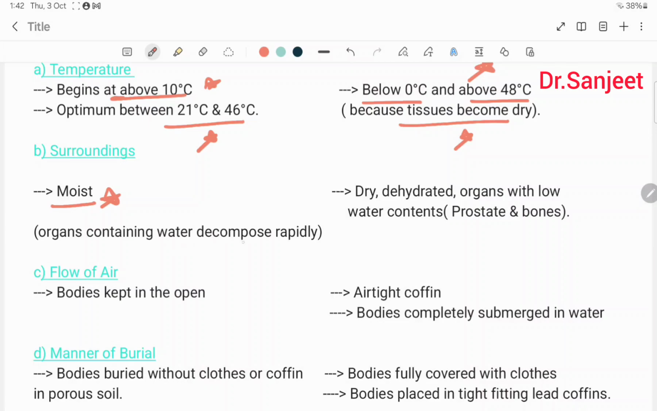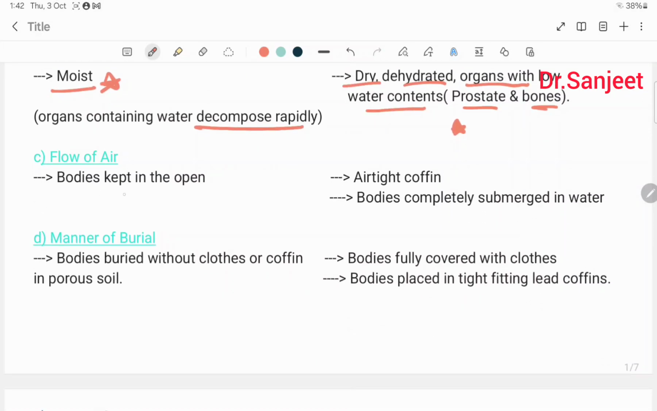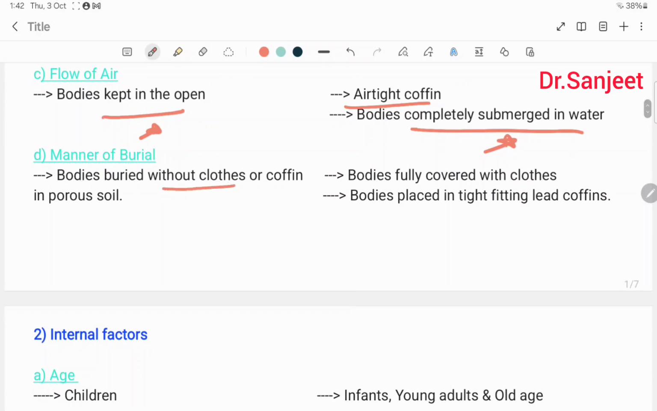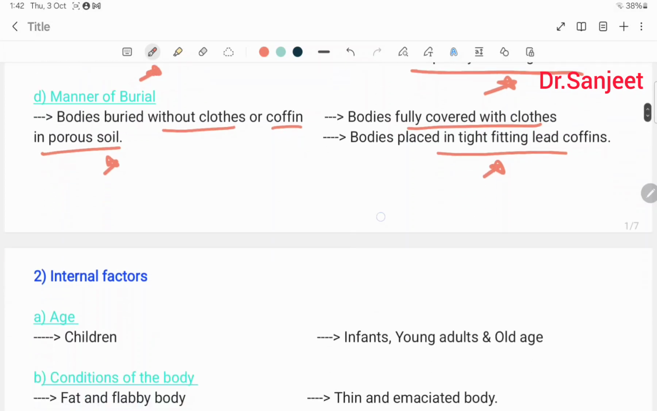Organs containing water decompose rapidly. Dry, dehydrated organs and organs with low water content like prostate or bone retard decomposition. Then flow of air. If the body is kept in the open, it promotes putrefaction, but an airtight coffin and a body completely submerged in water are retarding factors. Then manner of burial. If the body is buried without clothes or coffin in porous soil, it promotes putrefaction, but if the body is fully covered with clothes and placed in a tight-fitting lead coffin, it retards putrefaction.